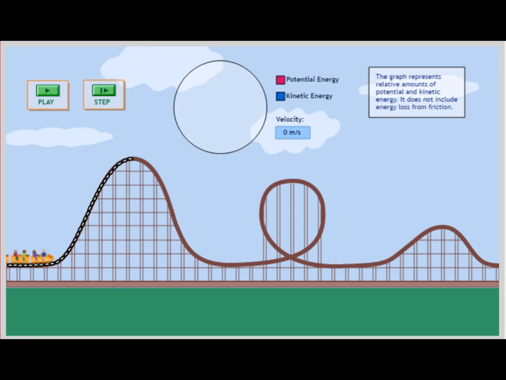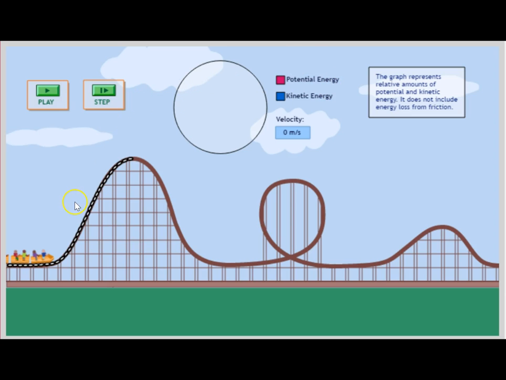Okay, here's a little applet I found on the web. What you're going to see here are a bunch of steps that are going to form along this way. They're going to be numbered 1, 2, 3, and so on. This little pie chart is going to show the percentage by parts of it as being potential energy or kinetic energy. The blue part of the pie chart is going to be the kinetic energy, and this sort of reddish color is going to be the potential energy.